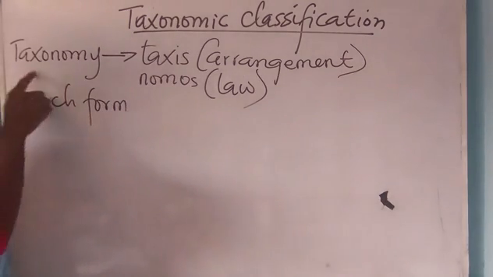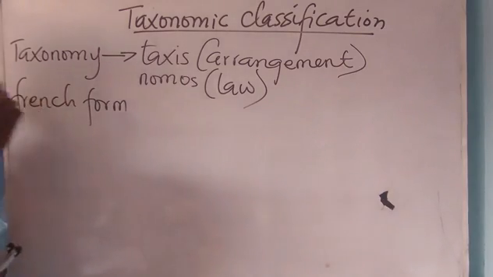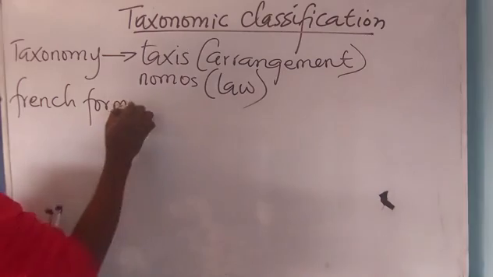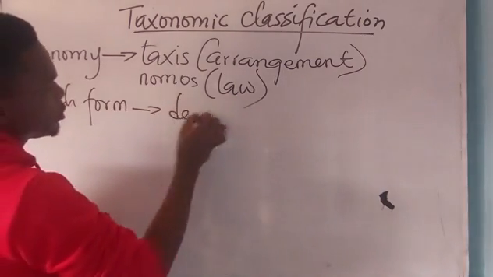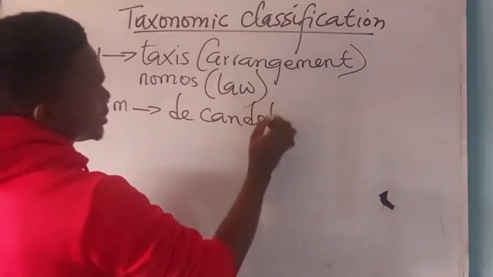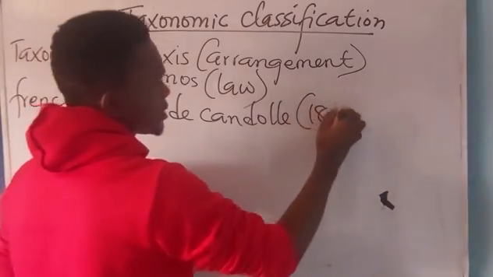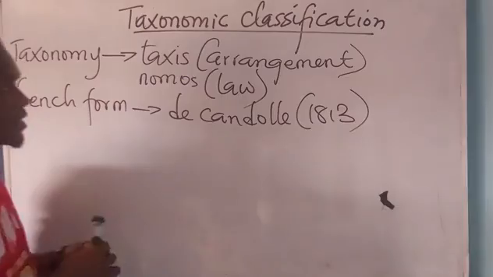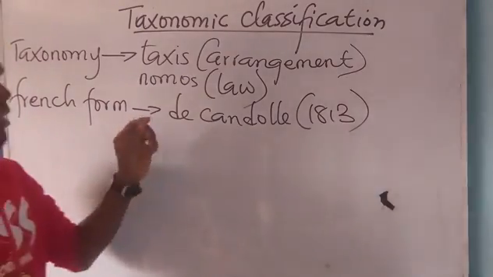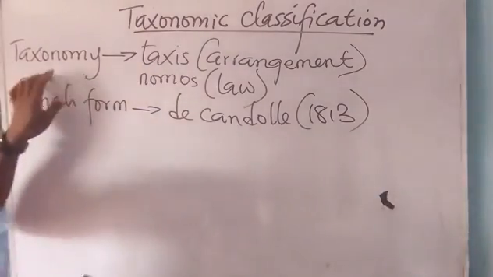Now, the term taxonomy was first defined in its French form by de Candolle in the year 1813. This was the first person that defined taxonomy.